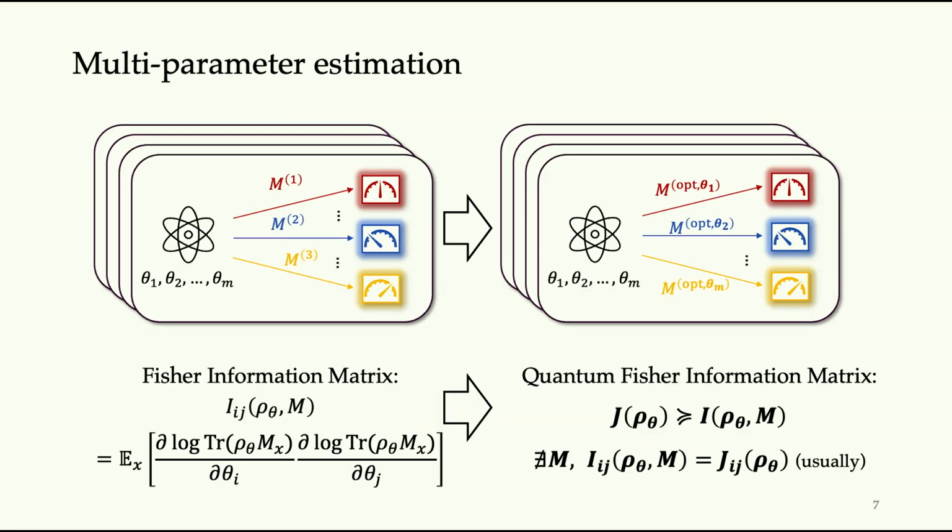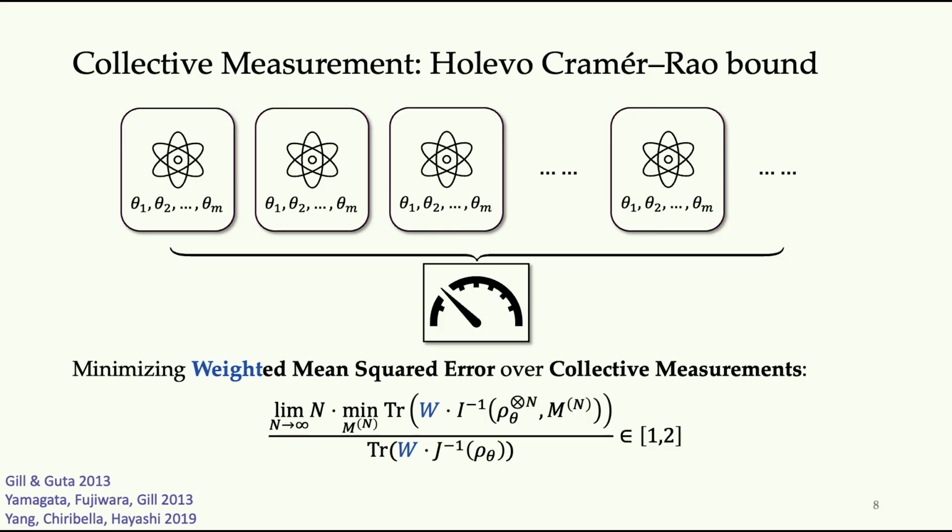Previously, I showed measurement only on one copy of the quantum state. But now if you allow an infinite number of copies of your quantum state and you allow a joint measurement on these copies of state that might be entangled across different probes, then you can actually have this asymptotic attainability of the quantum Fisher information up to a factor of 2. To explain this expression a little bit, I introduced something called a weight matrix. It is basically a matrix that puts importance on different parameters you try to estimate.